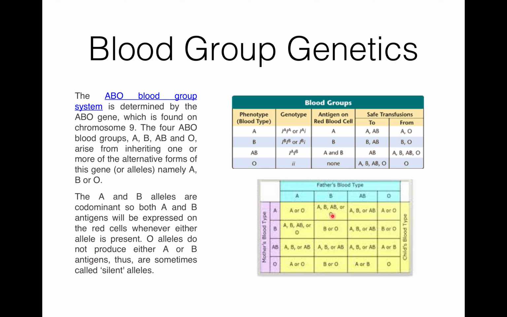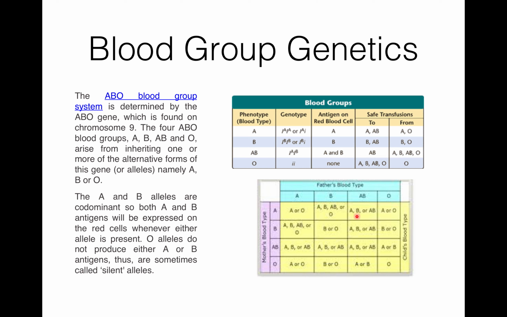Now, if the father's blood type is A and the mother's is also A, then in the child we can see blood group A or O. This is a chart showing how it will help in deciding the child's blood type.